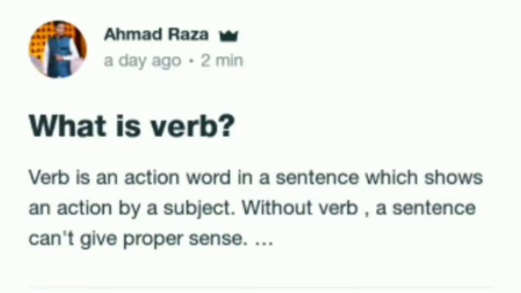Today's topic is verb and its types. Let's start. First of all, we should know what is verb. Verb is an action word in a sentence which shows an action by a subject. Without verb, a sentence can't give proper sense. For example, he runs fast.